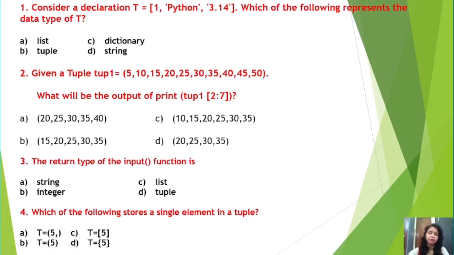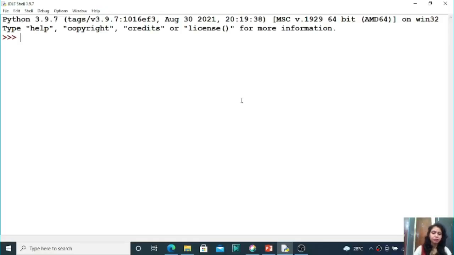So let us discuss the two questions, question number 1 and question number 2, practically, right students? Question number 1 says, if you declare any elements, that means you store the elements, you have to store the elements within square brackets, right students? See, if you declare a variable, t is a variable, now you have to declare this t variable with some elements like 10, whatever the number of elements.